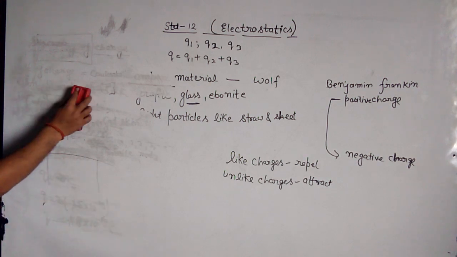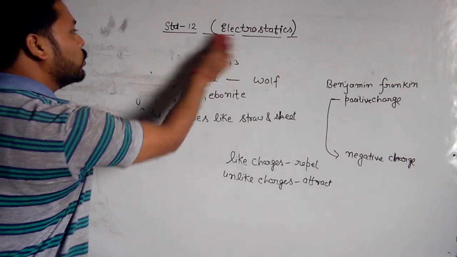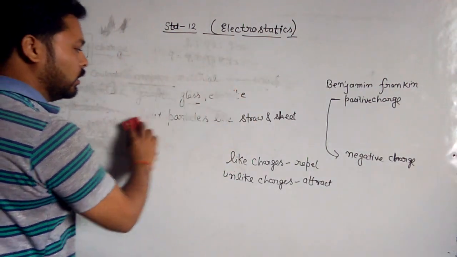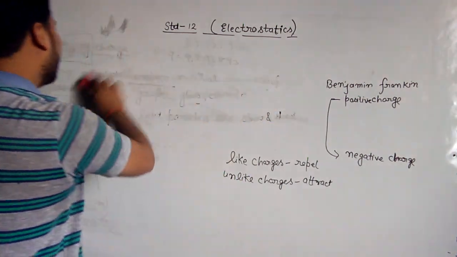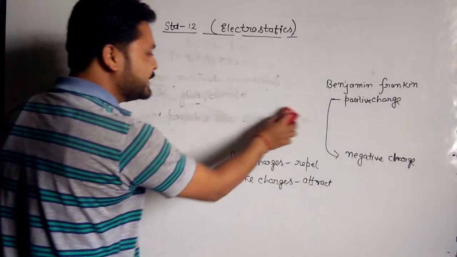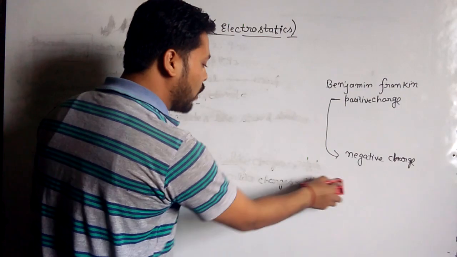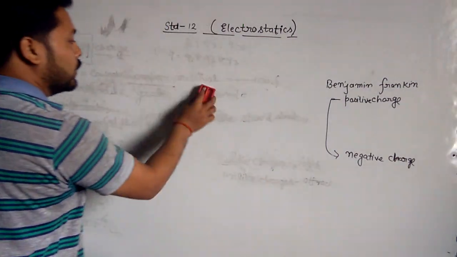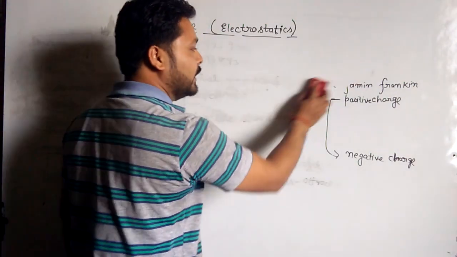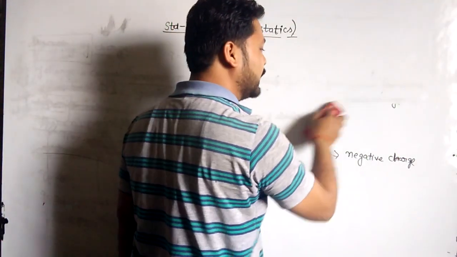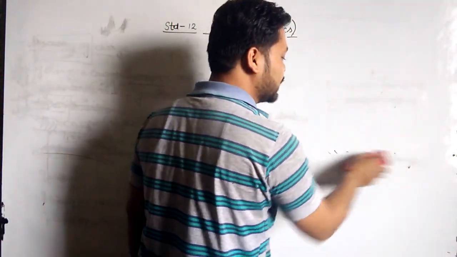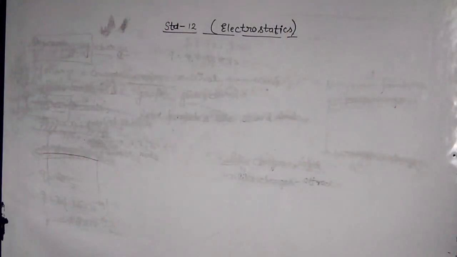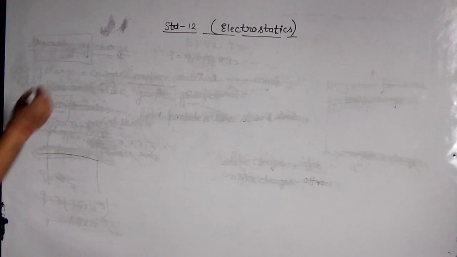This law was given by Coulomb to calculate the electrostatic force, and it was also clear that whenever we take like charges, the electrostatic force will be repulsive, and when unlike charges are present, the electrostatic force will be attractive.